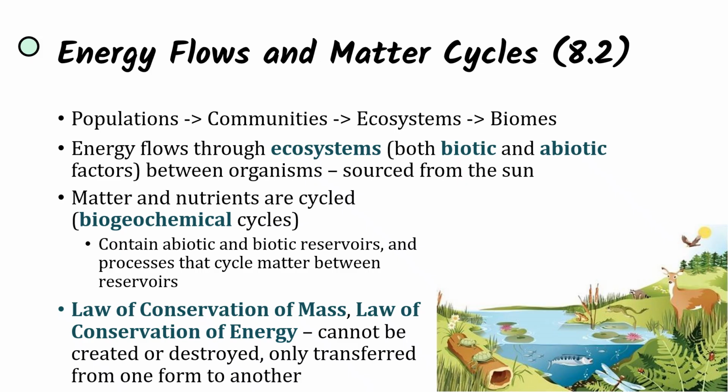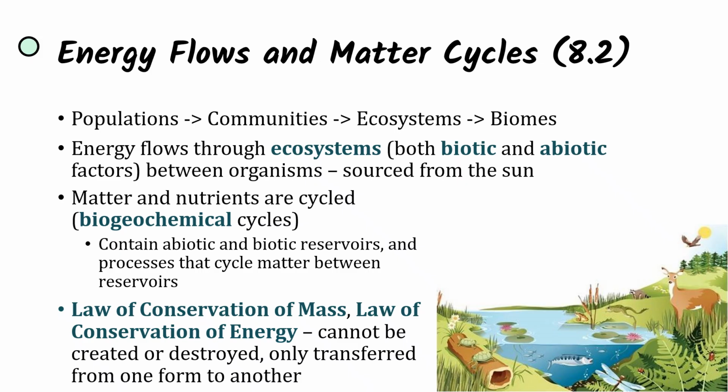And then it's going to travel to our producers and then later to consumers, and we'll discuss this further on. Meanwhile, matter and nutrients are going to be cycled through biogeochemical cycles. And these nutrients are going to have both abiotic and biotic reservoirs, so where these nutrients are stored, so both in life and not in life, and processes that cycle matter between these reservoirs. And we'll look at all of these cycles in a second.